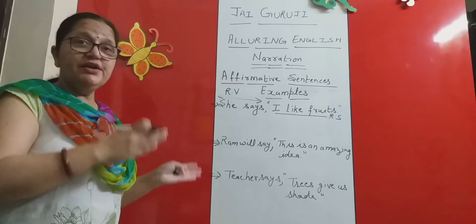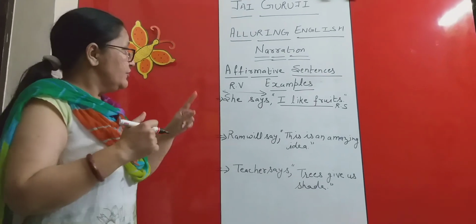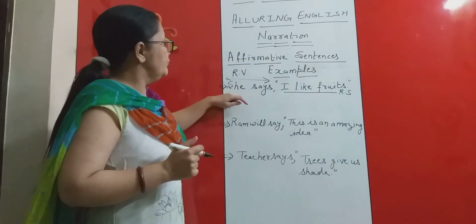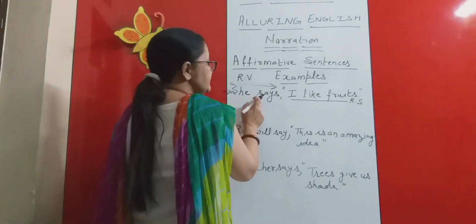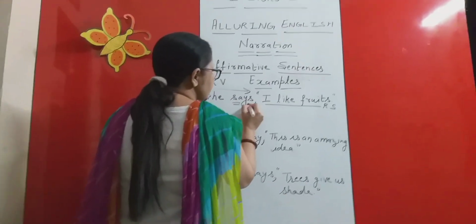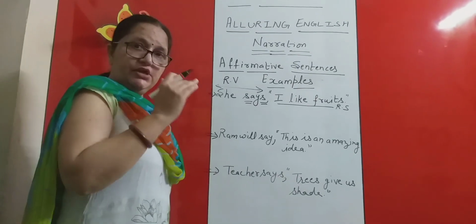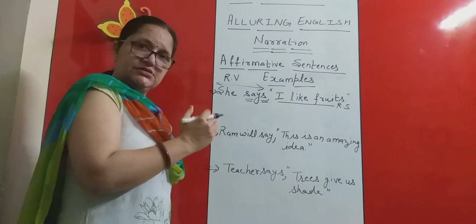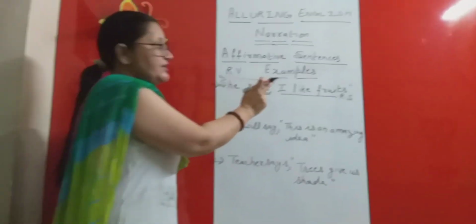Now we are aware of the rules we discussed in the previous video. First of all, we have to see the reporting verb. The reporting verb is "she says." Says is present tense. I've already told you, if the reporting verb is in present tense or in future tense, then the tense of the reported speech will not change.